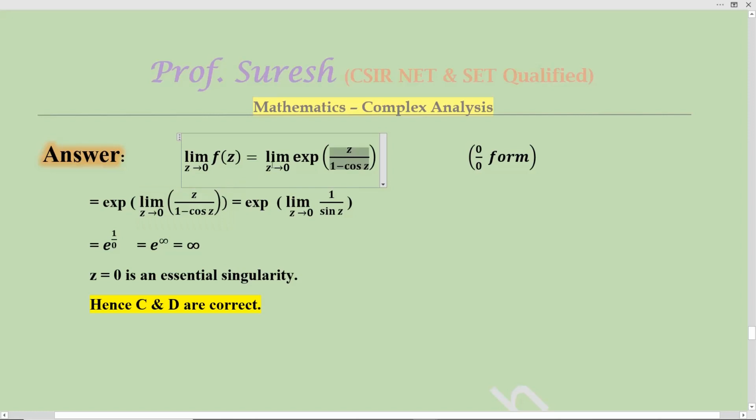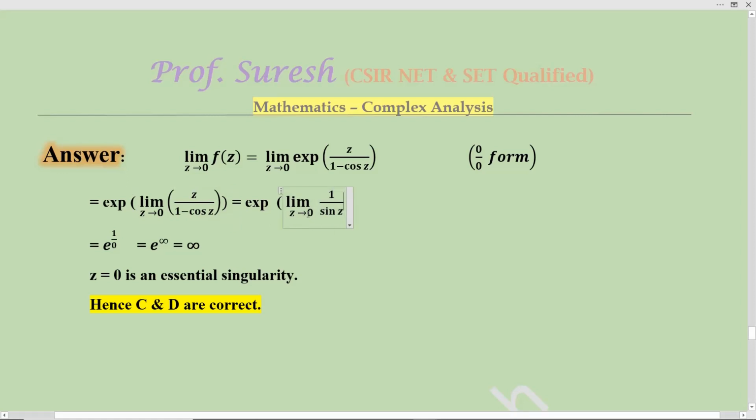You can interchange the limit and the exponential, that is, you can take the limit to the power: e^(limit as z tends to 0 of z/(1 − cos z)). Now this is a 0/0 form, an indeterminate form. By L'Hopital's rule, differentiate the numerator, z becomes 1, and 1 − cos z becomes sin z.